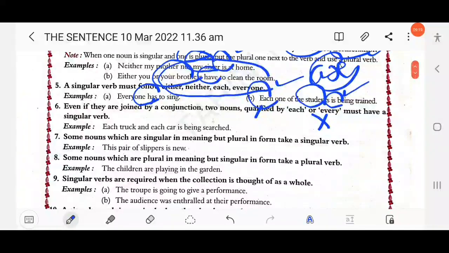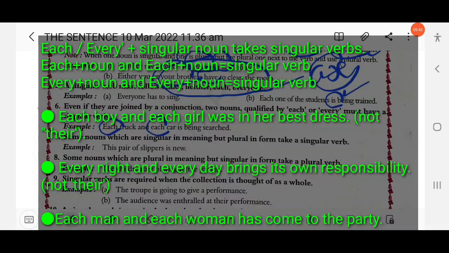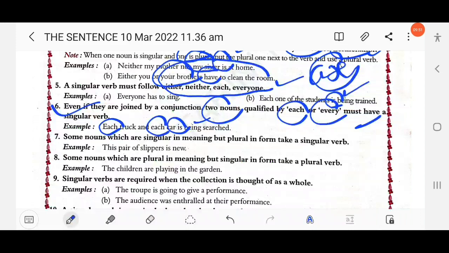Then next rule, number 6: even if they are joined by a conjunction, two nouns qualified by each or every must have a singular verb. Each truck, each car. Here, each boy and each girl was given a prize, not were. Clear? So even if they are joined by a conjunction, two nouns qualified by each or every must have a singular verb. So is is used, not are.